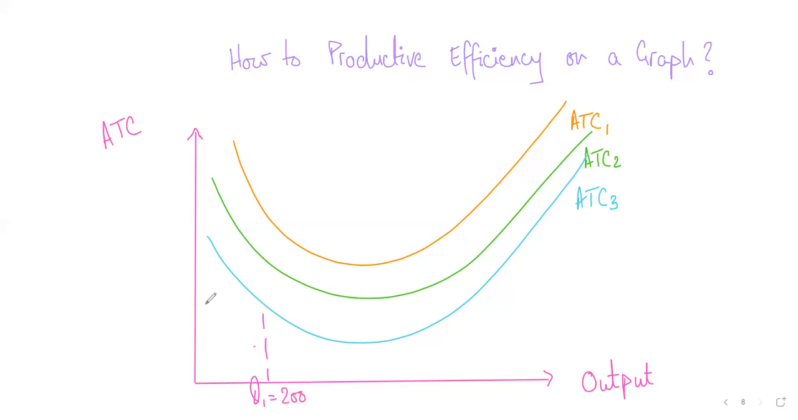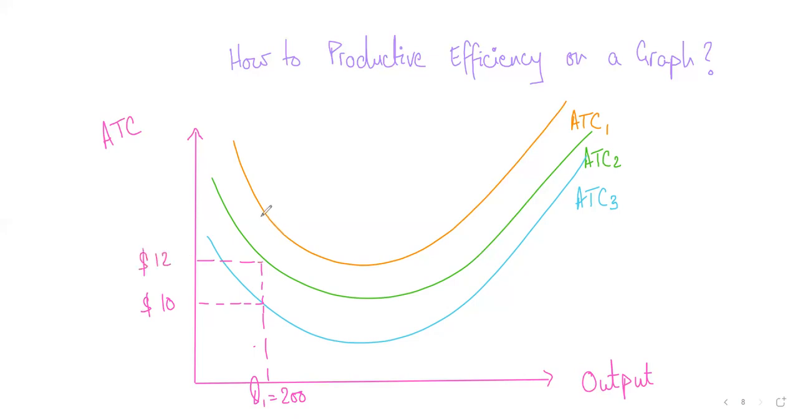So if you're operating on ATC3, let's say each unit will cost you 10. If you're producing on ATC2, you can see that each unit will cost you something more than 10, let's say 12.